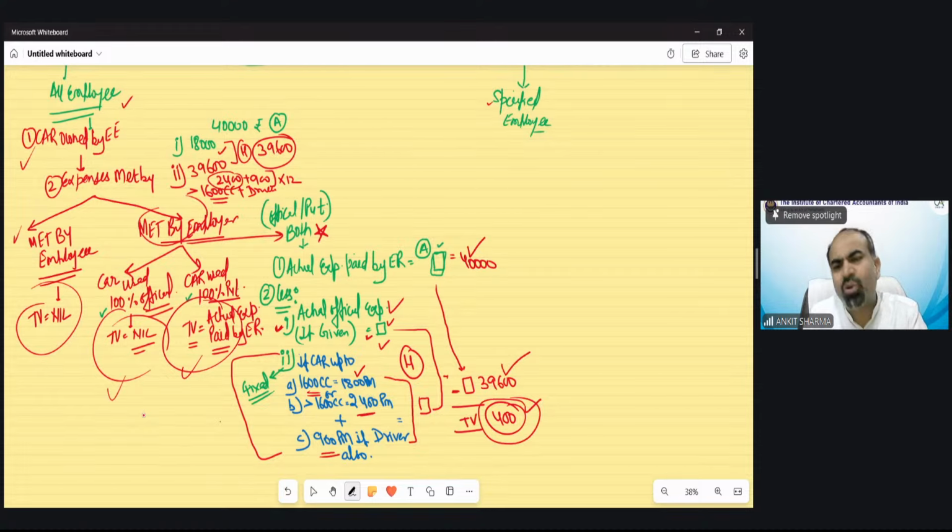In maximum cases, or 90% of cases, the actual official expenditure is generally not provided in the question. So whatever fixed value there is would automatically be the higher value. Understood? Suppose the car has been provided for 7 months only. Then all this calculation needs to be done for 7 months. So the information is given per month, and you have to find out the specific value as per the month information. So I guess you must have enjoyed this diagram. Very interesting, very logical also.